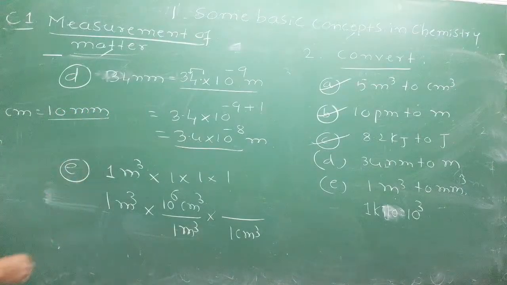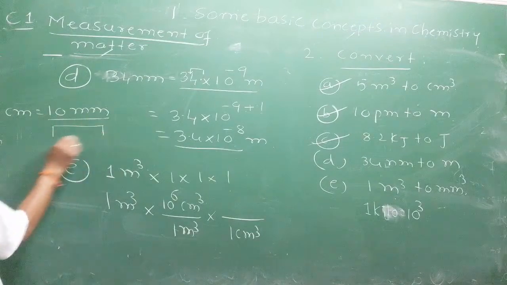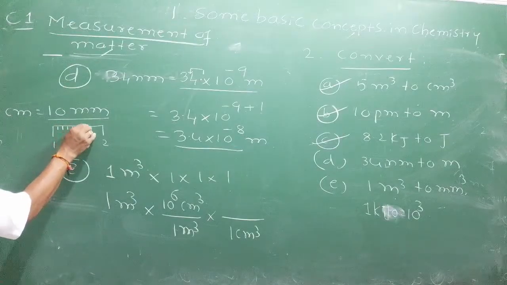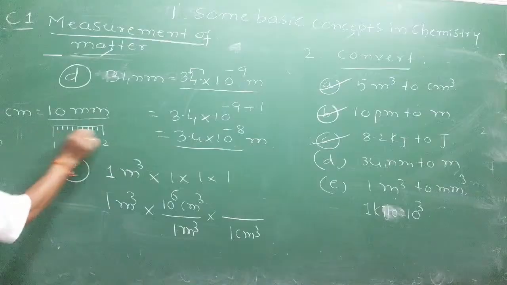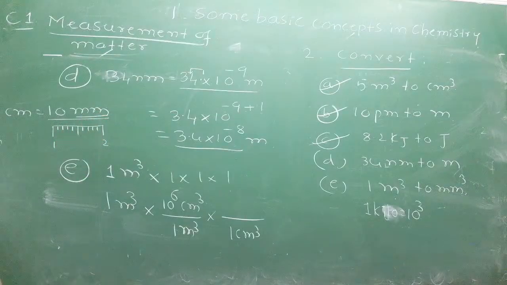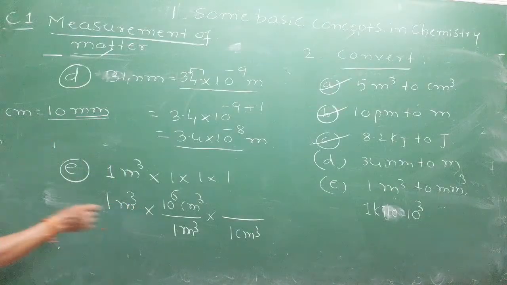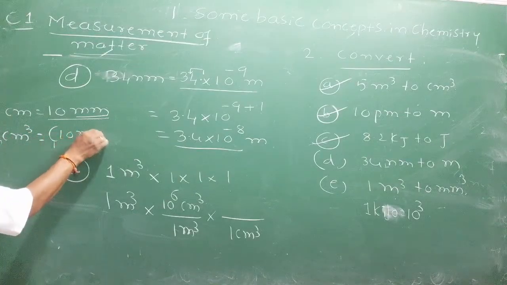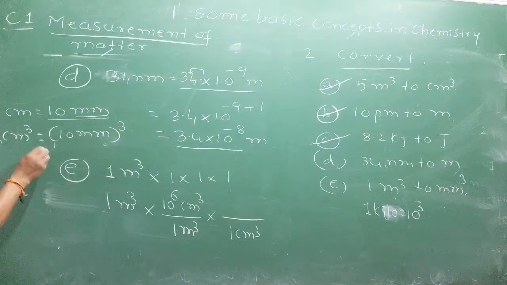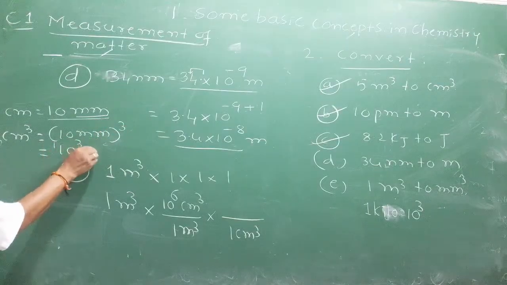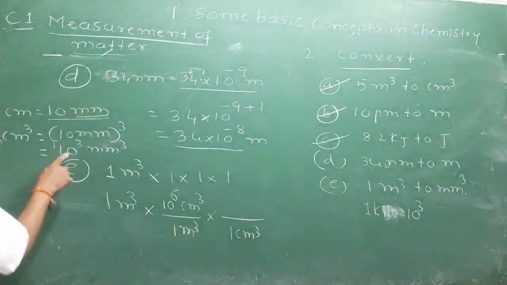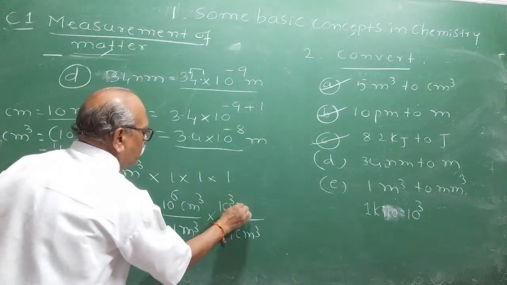In your scale, you have 1 centimeter. How many lines will be there in the scale between any two numbers, 1 and 2? 1, 2, 3, 4, 5... 10 will be there, no? This is called millimeter. 1 centimeter is equal to 10 millimeter. Now you are measuring volume. Then 1 centimeter cube is equal to 10 millimeter cube, which you can write as 10 raised to 3 millimeter cube.